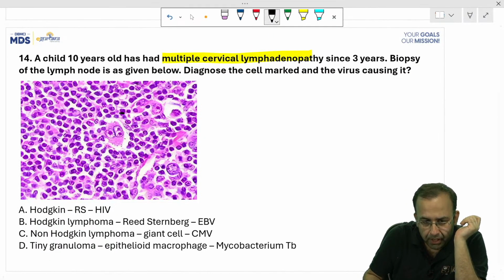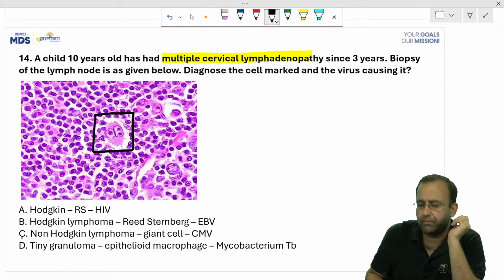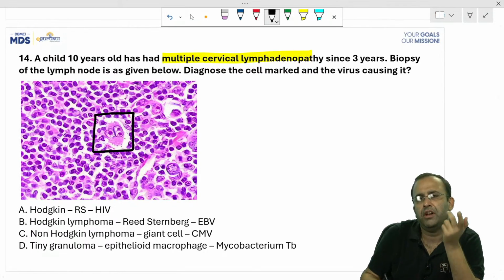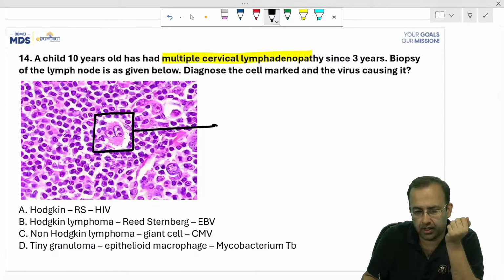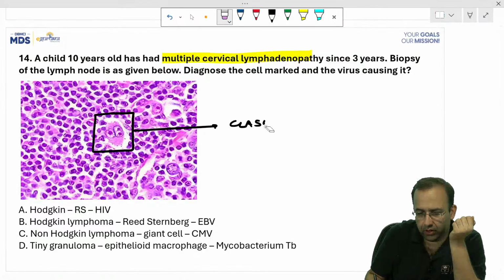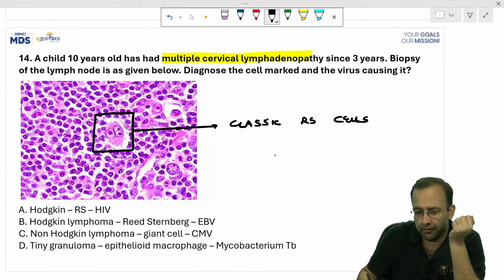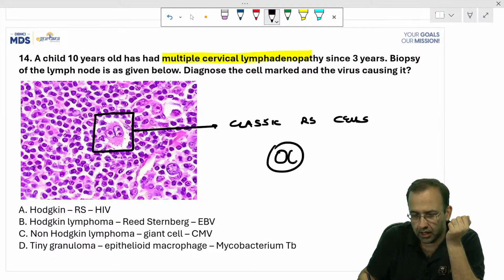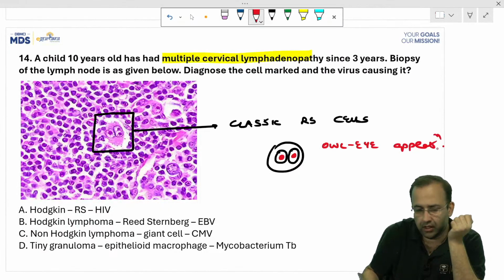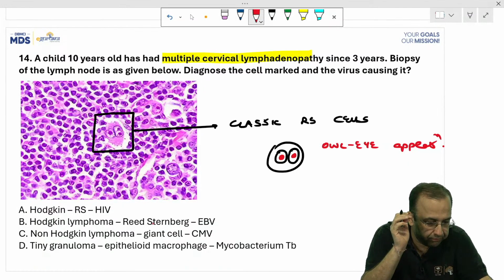So, the minute I see this cell, I am very comfortable with the fact that this is a classical RS cell. It is a binucleate cell with prominent eosinophilic nucleoli. It is a large binucleate cell with eosinophilic nucleoli, giving it the classical owl-eye appearance. That is classical Hodgkin's lymphoma.